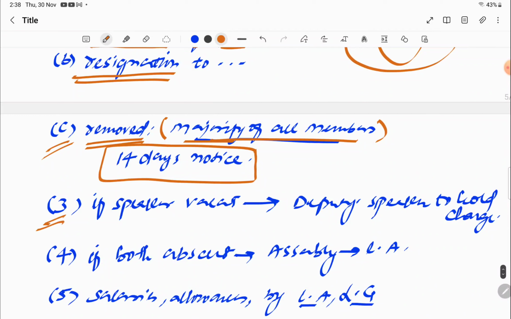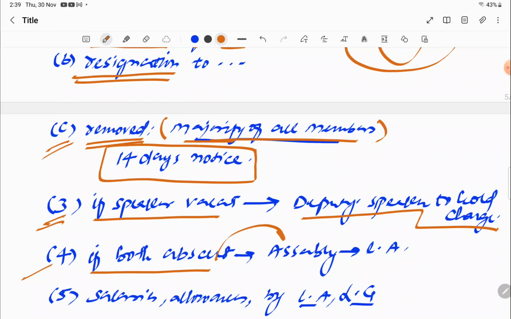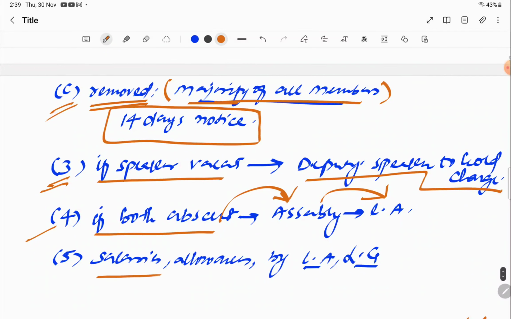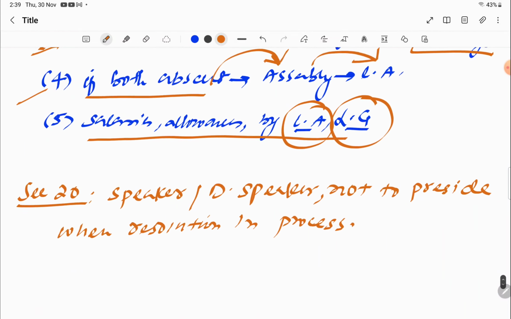The third subclause says that if the speaker's post is vacant, the deputy speaker has to hold the duty. And the fourth subclause says that if both are absent, then the assembly will choose a speaker and deputy speaker from its members. If they are also absent, then the Legislative Assembly has to choose accordingly. Also, the salaries and allowances of these 2 are decided by the Legislative Assembly and the Lieutenant Governor.